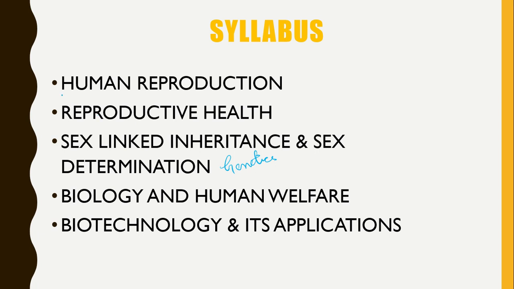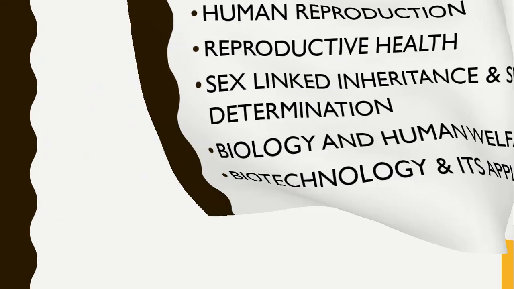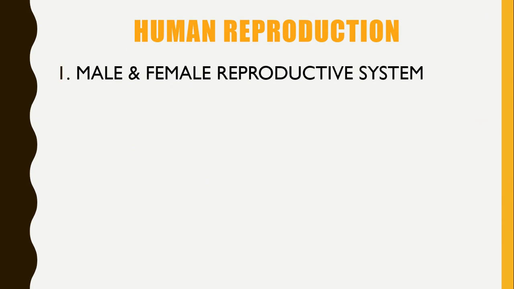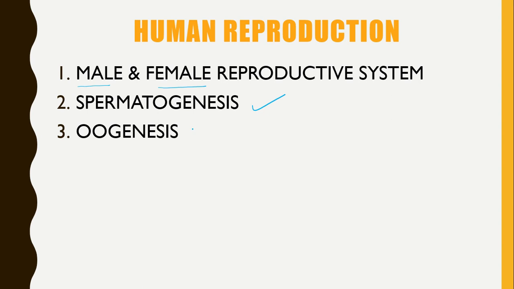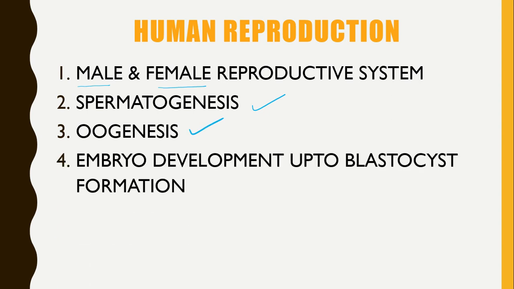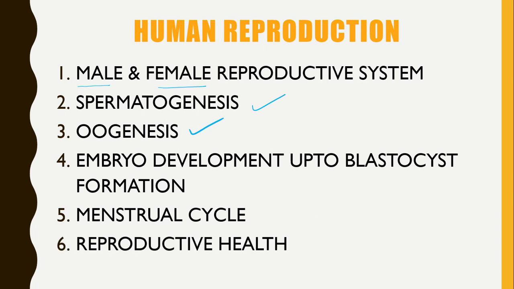So first we will study human reproduction. This will be our first topic. In human reproduction, what are the different subtopics that we need to study? First, we will study the different reproductive systems, the male reproductive system and the female reproductive system. And then the spermatogenesis process, then the oogenesis process, and then the embryo development up to blastocyst formation, and then the menstrual cycle. There are some small topics that we need to cover. These are the main points. And lastly, reproductive health.